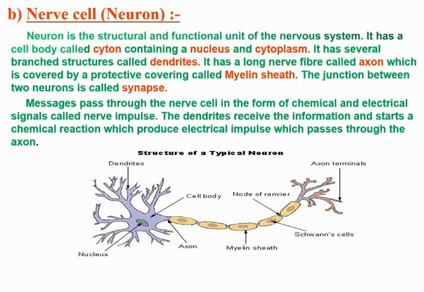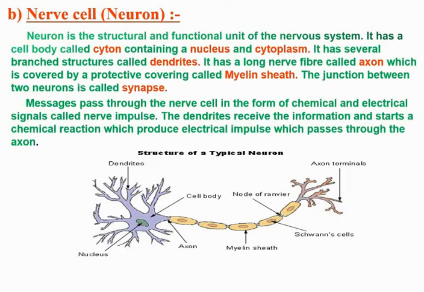The dendrites receive the information and start a chemical reaction which produces an electrical impulse, which passes through the axon. You can see the figure of the structure of a typical neuron, which starts with dendrites. In singular we say dendron. These are the parts of the neuron where sensation or information is acquired. The information then travels as an electric impulse towards the cell body.